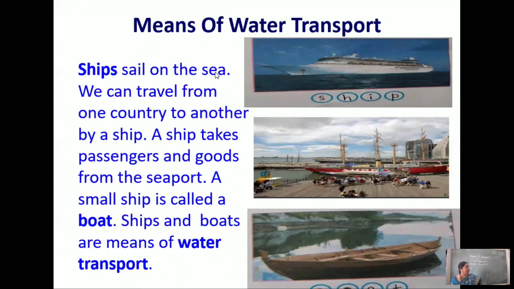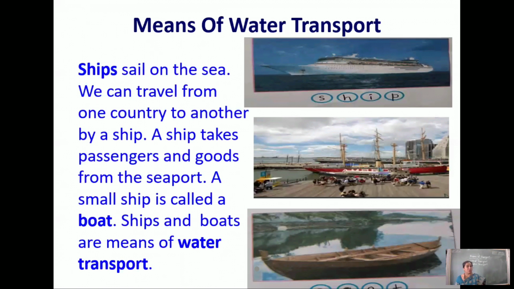In the sea you find ships and boats. Now we can travel from one country to another country, and not only that, but from one place to another place, especially where there are many rivers.